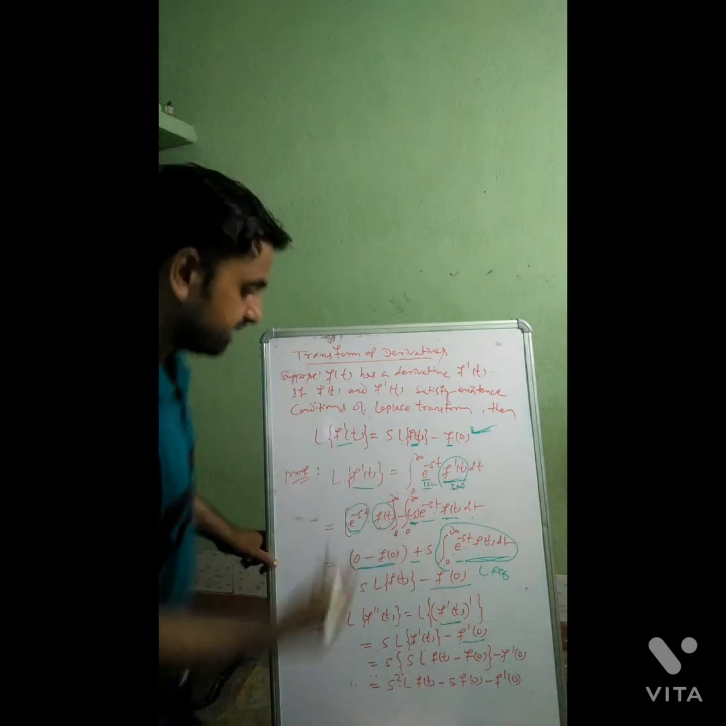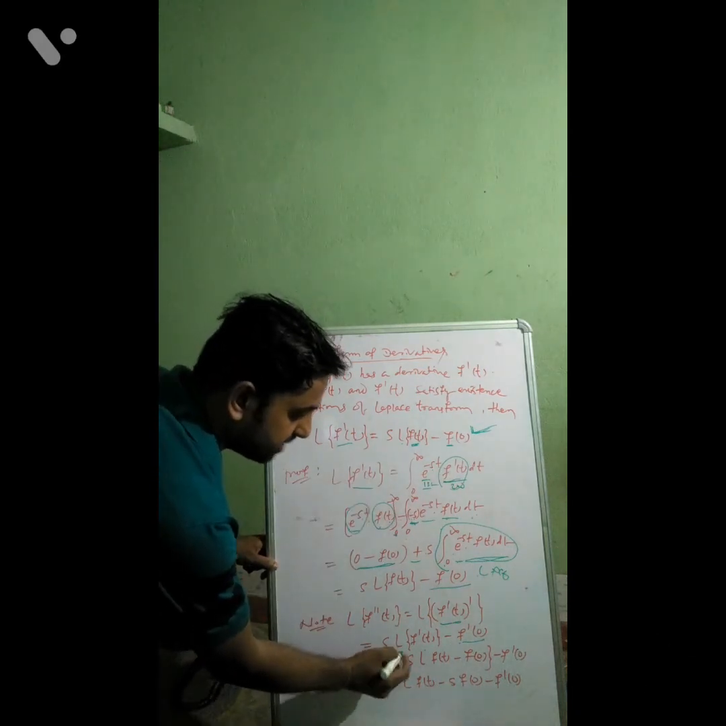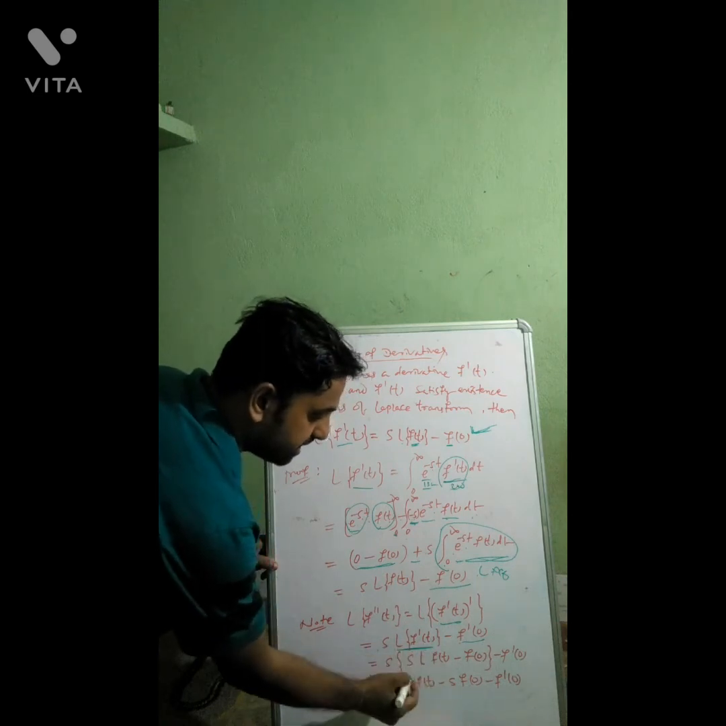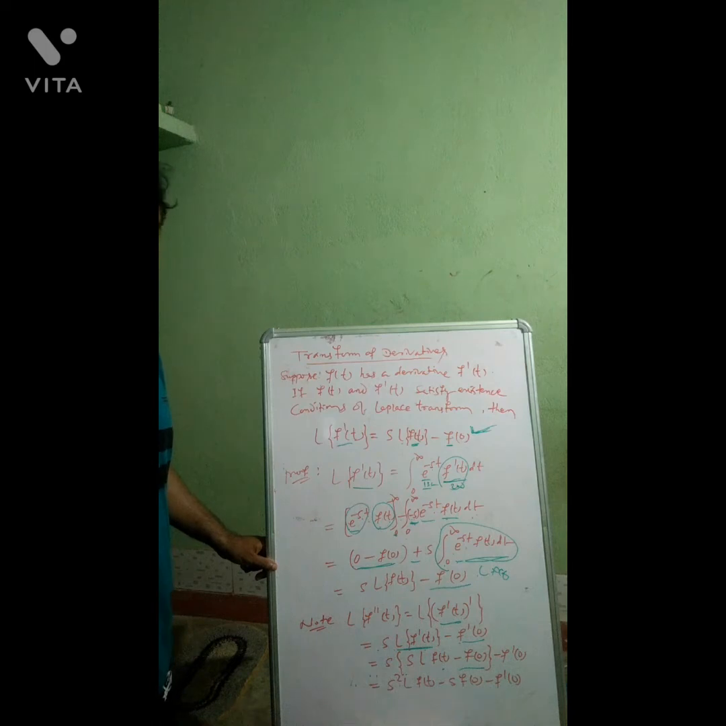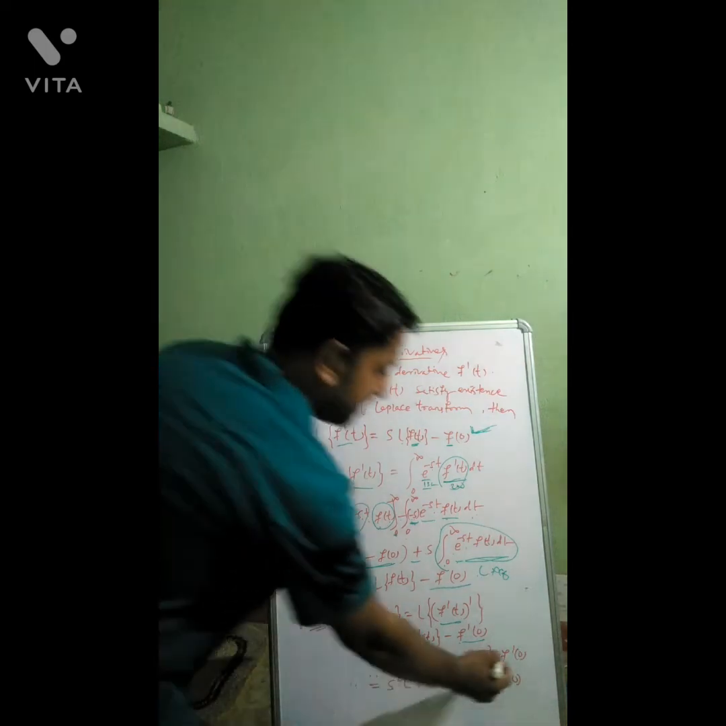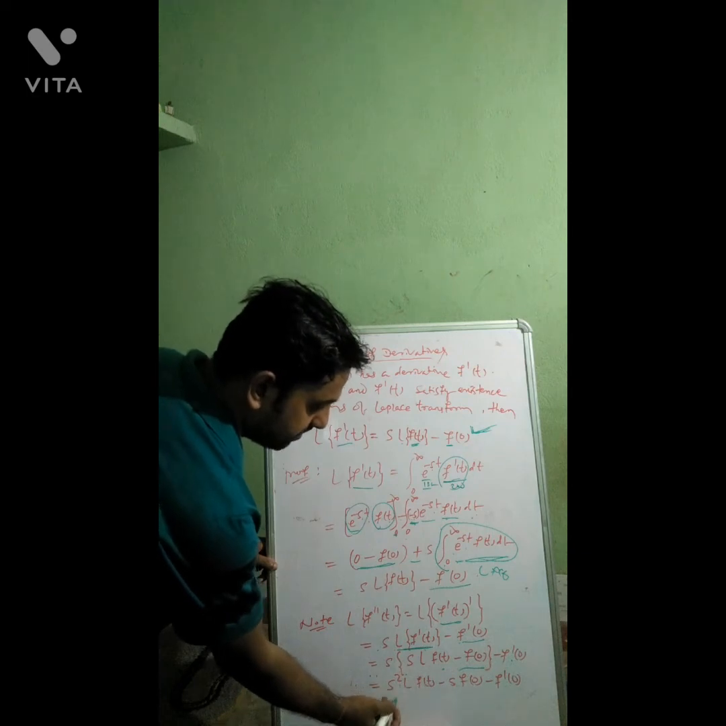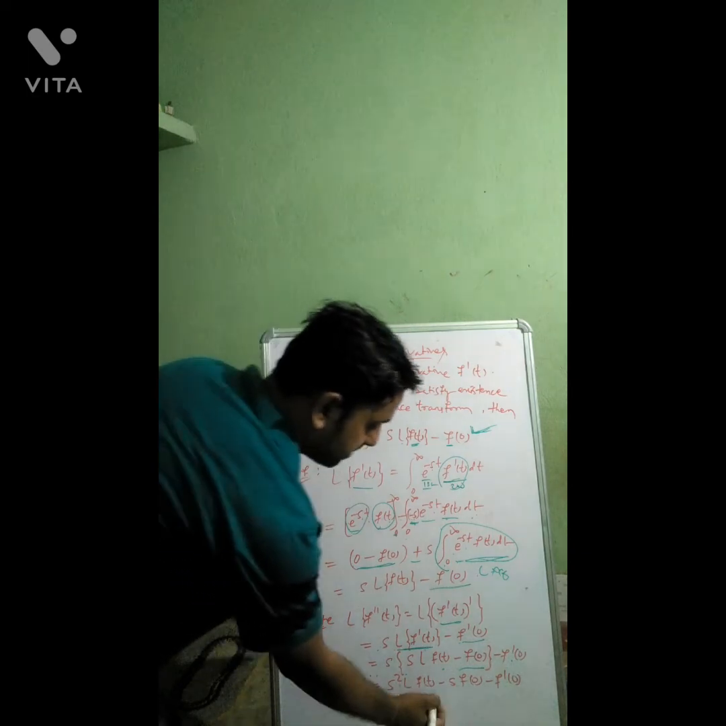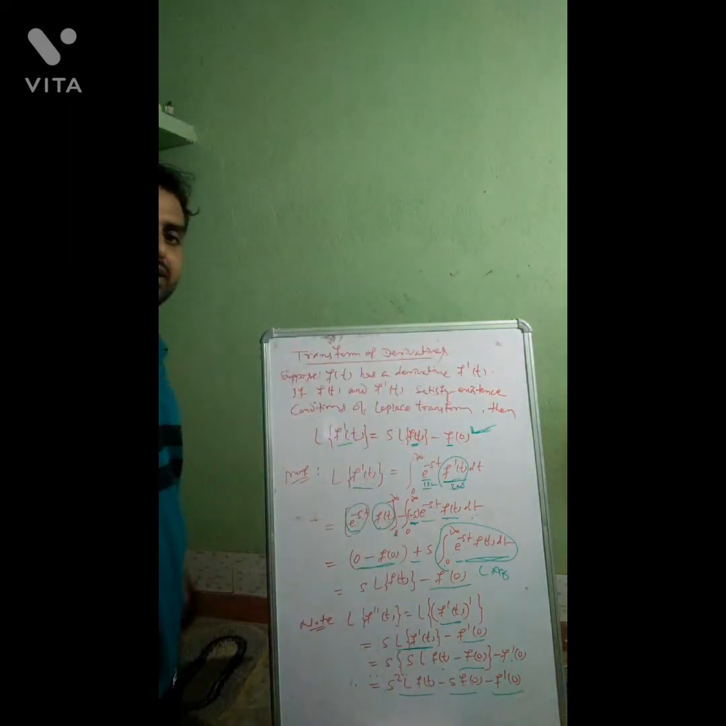Now again you have to use this formula. S into Laplace of f dash t again, and Laplace of f dash t means s into Laplace of f of t minus f of 0, then minus f dash 0. If you multiply s with this bracketed term, it will be s square Laplace of f of t minus s into f of 0 minus f dash 0.